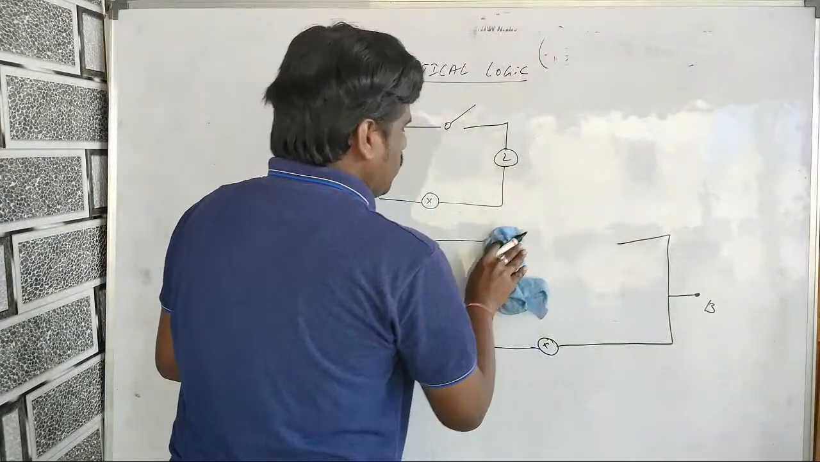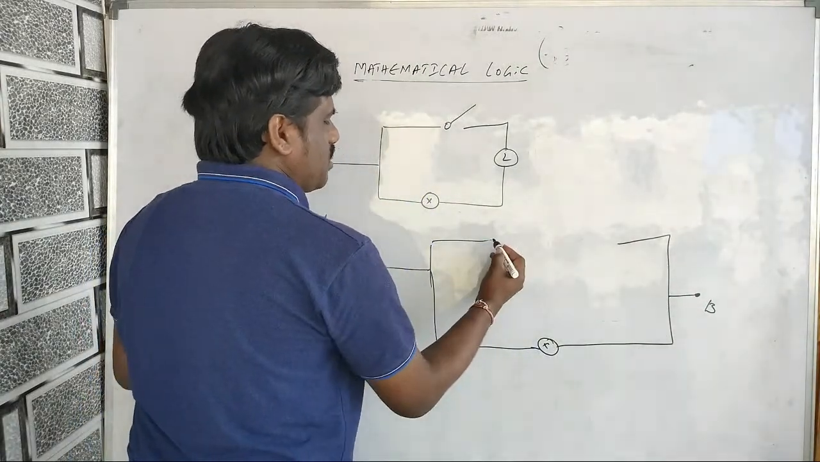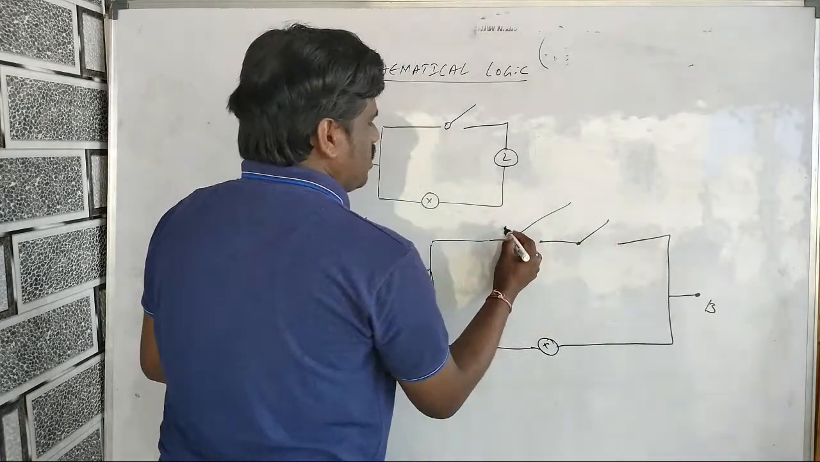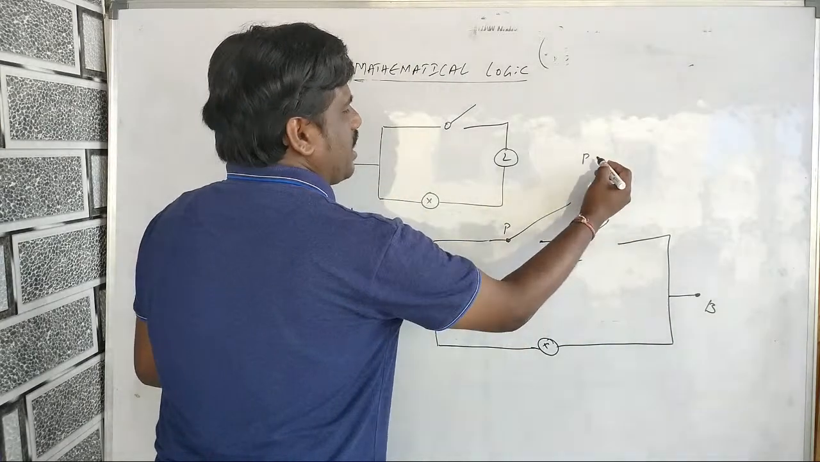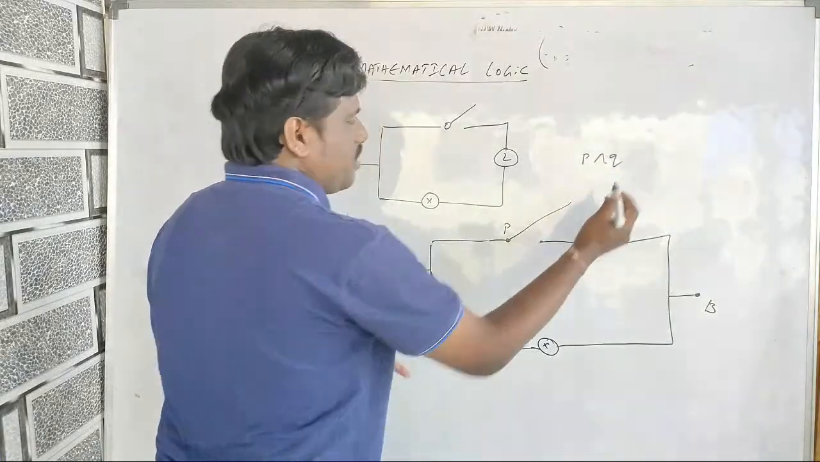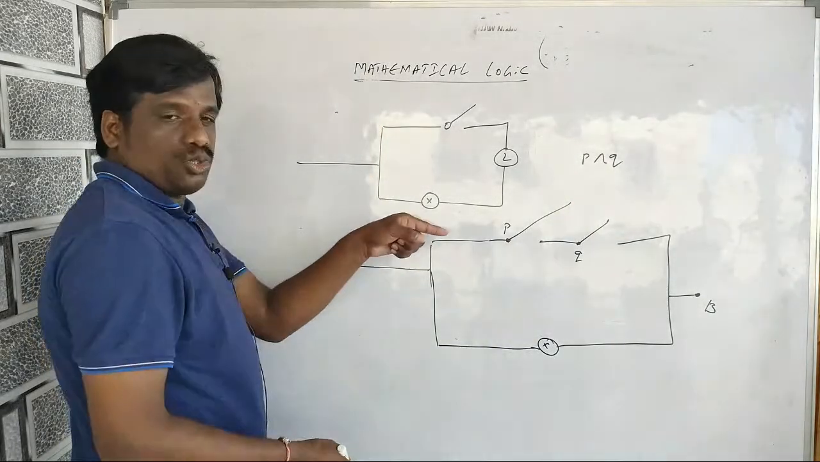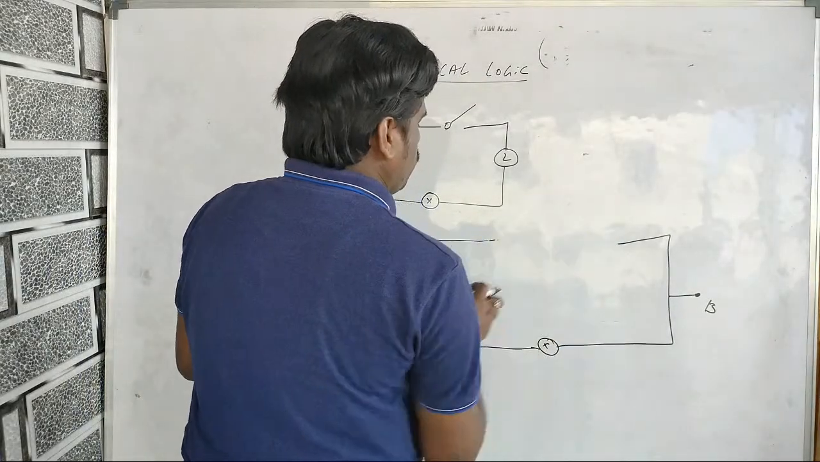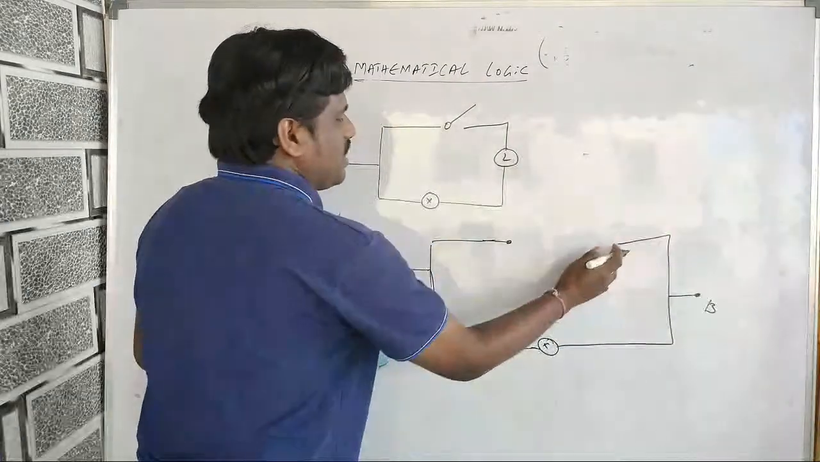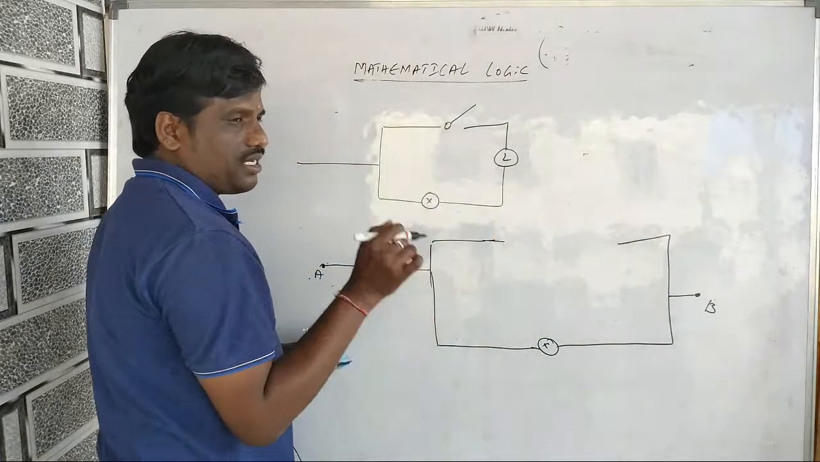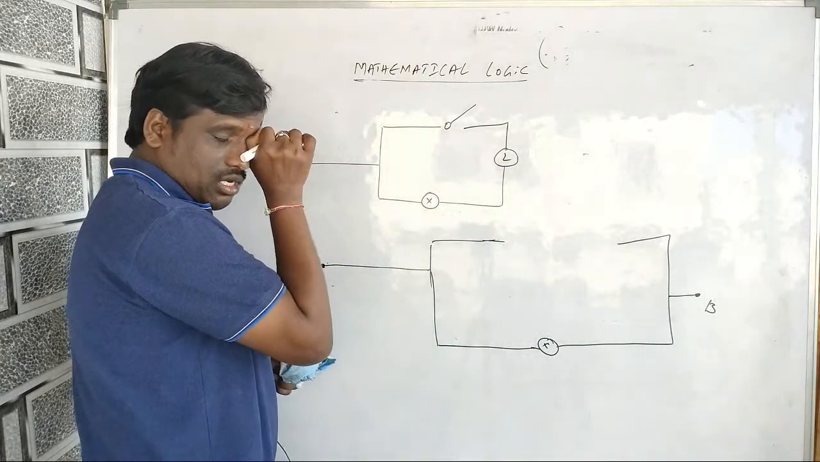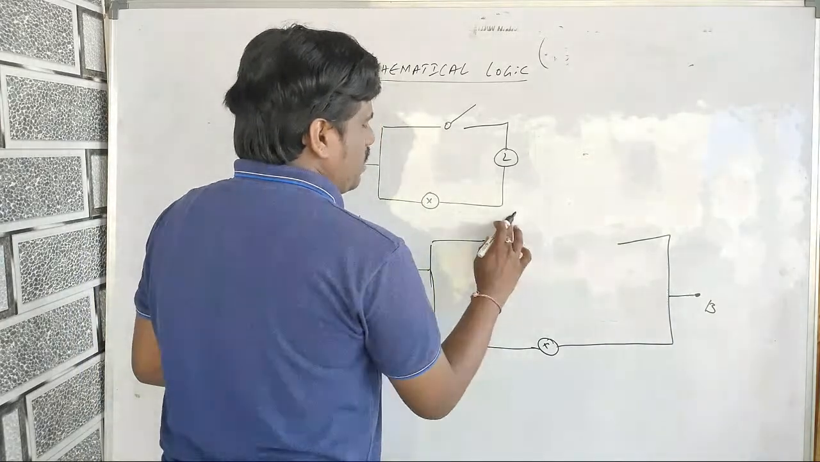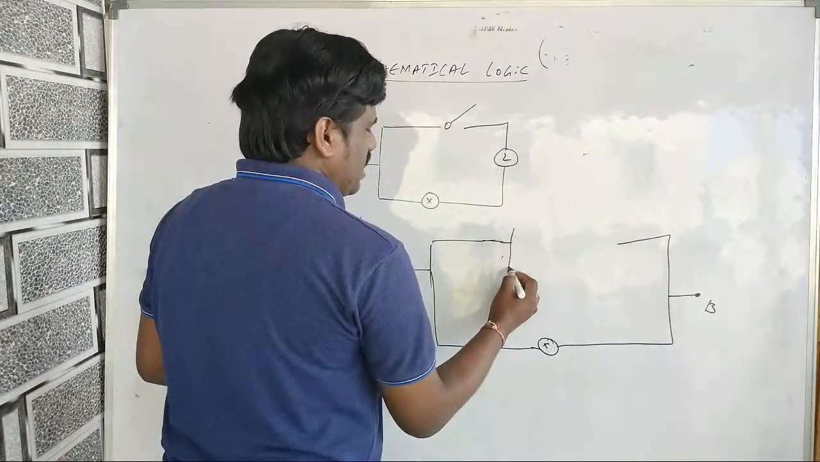Parallel circuit means what here? This is P, this is Q. I can write this as P and Q. This shows P and Q. I think this syllabus is deducted, but for MHT-CET I have to confirm whether it is deducted or not. I don't know, so that is the reason I am explaining.